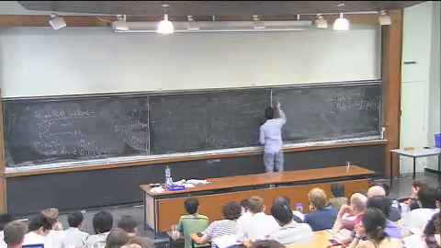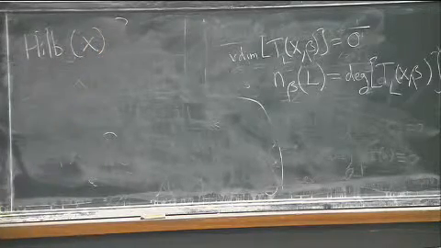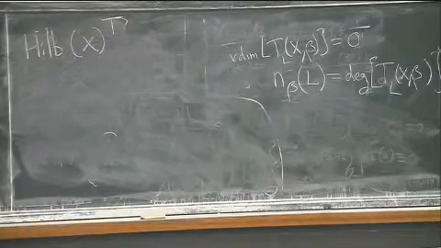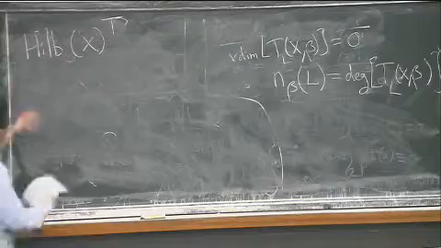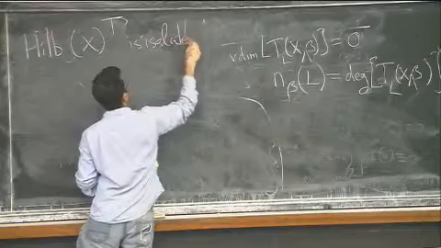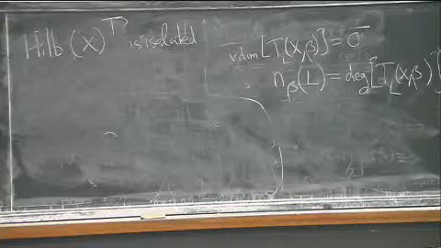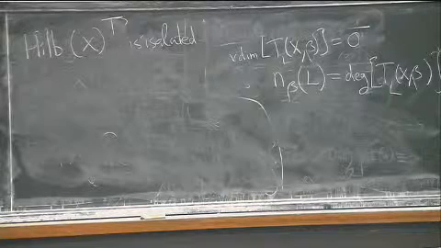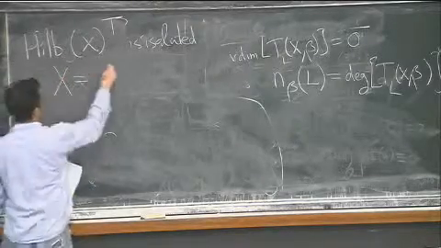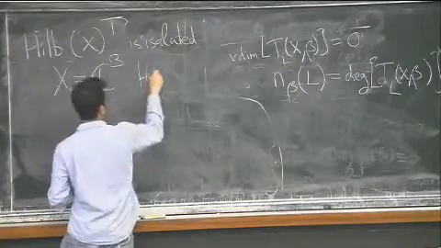So for instance, just in general, if I consider the Hilbert scheme of curves on my toric threefold, well, it turns out to be really great. The fixed locus is actually isolated. So this sum actually just becomes a sum over points. And so for this virtual class there's nothing going on here. This is just a sum over some collection of points. And what are these points, for instance, in the case when X is C3, and I'm doing, let's say, the Hilbert scheme of n points on C3.